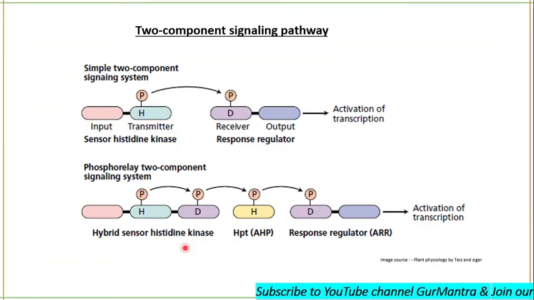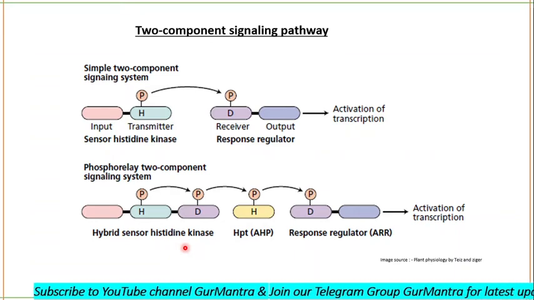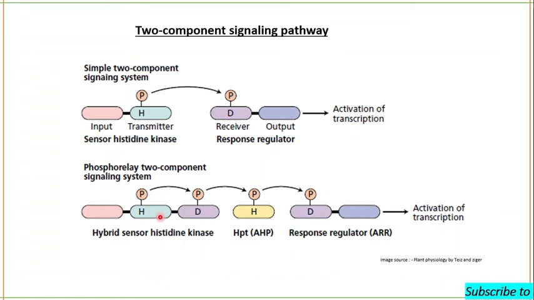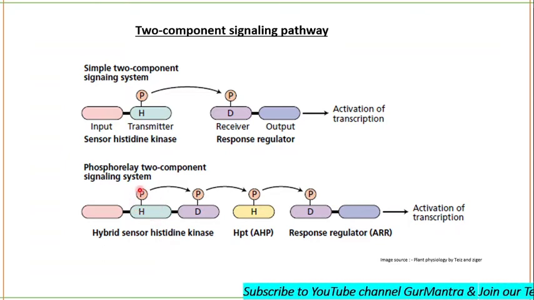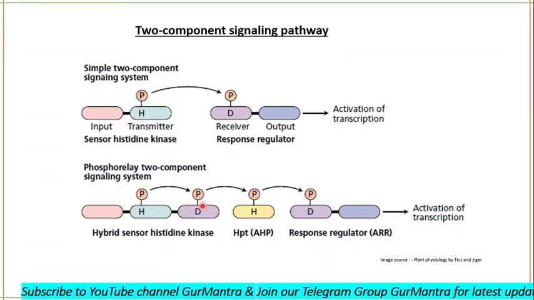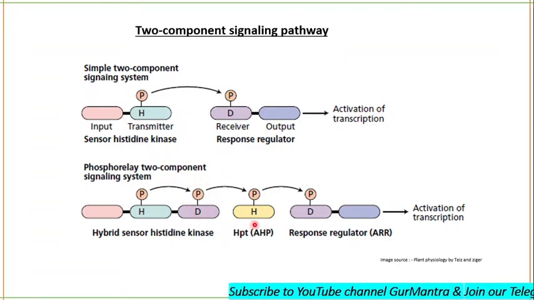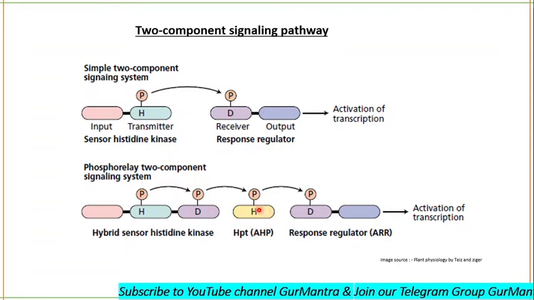Okay, so first of all, what happened? The input signal will cause the phosphorylation of the histidine residue of the histidine kinase, and after phosphorylation of histidine, aspartate will be phosphorylated. Then after the phosphorylation of aspartate, the HPT protein will be phosphorylated.